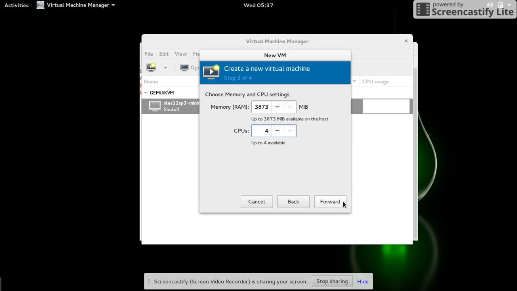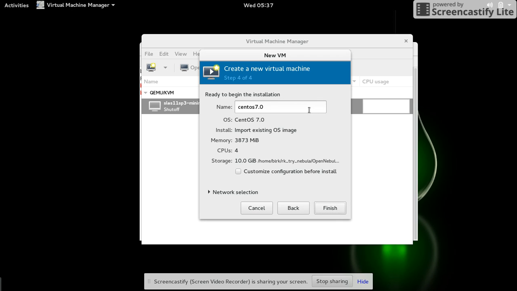and I increase the CPUs to 4 and say Forward. And it's time to name your VM. So how do you name your VM? It can be any name, it is just for our reference. So let me have the name RK OpenNebula.